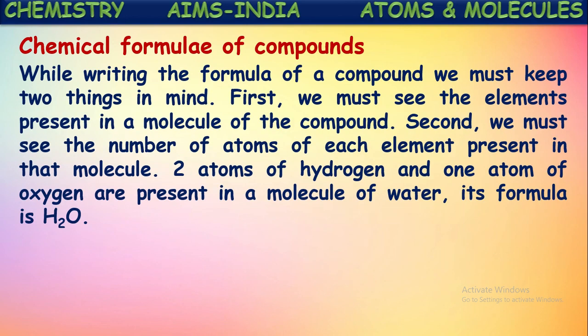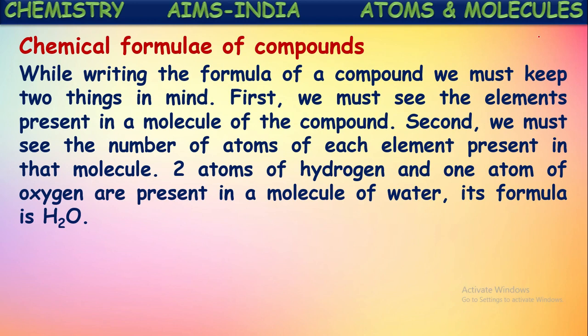While writing the molecular formula of a compound, we must keep two things in mind. By using these points, we can write the molecular formula. What are those two points? The first point is we must see the elements present in a molecule of the compound. Yes, what elements are present in that molecule we have to identify first, that is, how many kinds of different atoms are present in the molecule is to be found first.